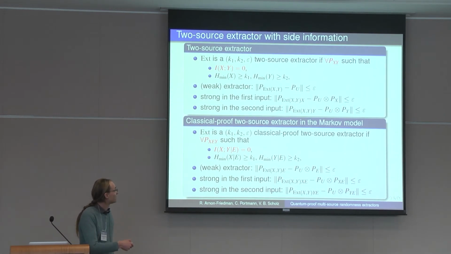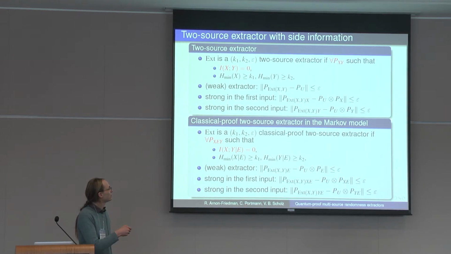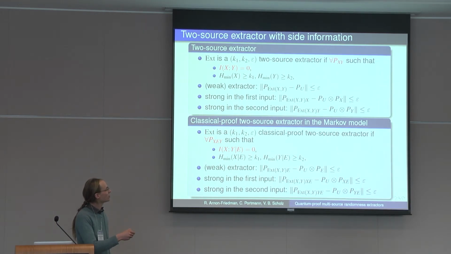Right. So we had the conditional mutual information. What they do is they say, okay, the family of states from which we're going to extract are constructed in the following way. We start with an adversary which has side information that is uncorrelated to anything. Then the adversary is allowed to peek at X and write something in his memory about X. Then he's allowed to peek at Y and write something in his memory about Y. But when he peeks at Y, he's not allowed to remember what he saw when he saw X. So they construct some side information like that, and they show that they're able to construct extractors in this case.